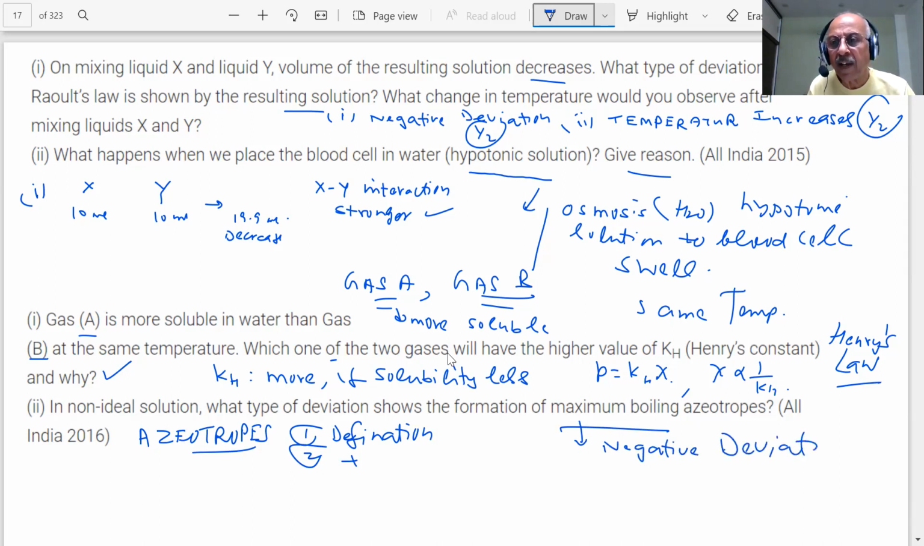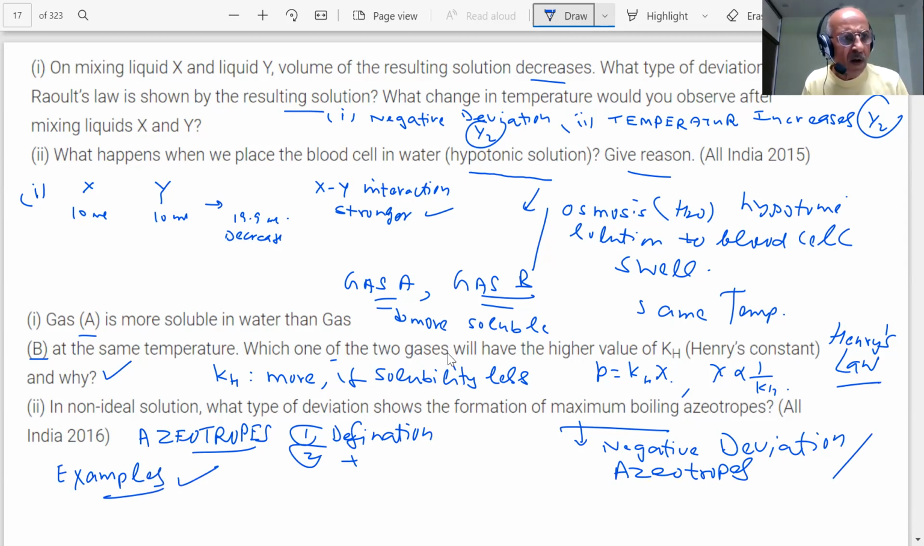Negative deviation azeotropes. And one question is expected. You should learn the examples of these also. What is required? Learn the examples very, very clearly. Okay. All right. So you have seen how we revise the course, students, by answering a large number of questions. In this way, we will be able to revise the entire syllabus as well as solve all important questions. Nothing will be left. They will also help in all the competitions.